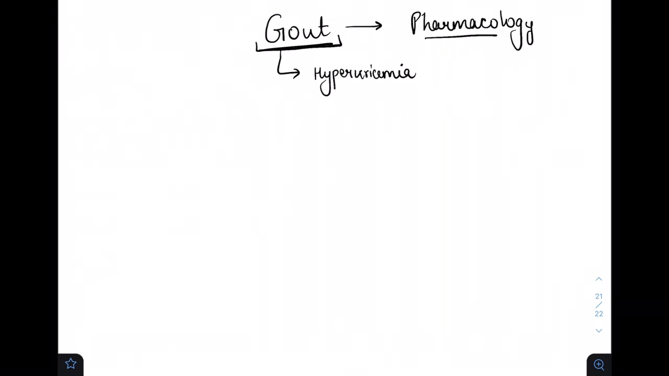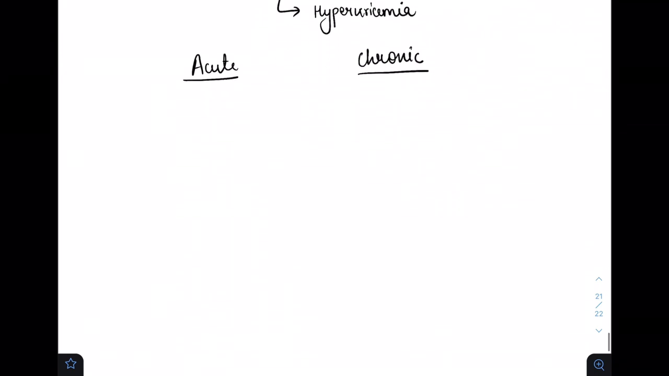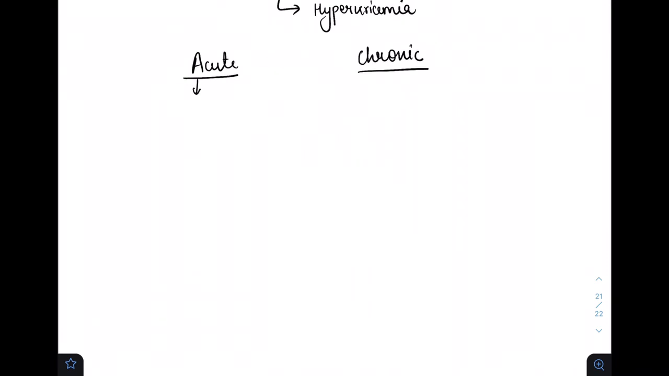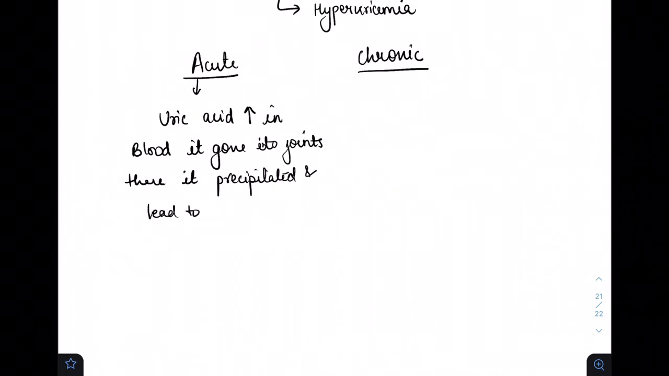So here we have two types of gout, that is the acute form and the chronic form. Acute occurs earlier and the chronic form occurs later. So these were the two types, acute gout and chronic gout. In acute gout there is raised uric acid. So uric acid will increase in blood, it goes into the joints, and there it precipitates and leads to inflammation.